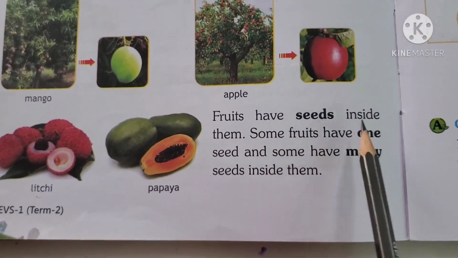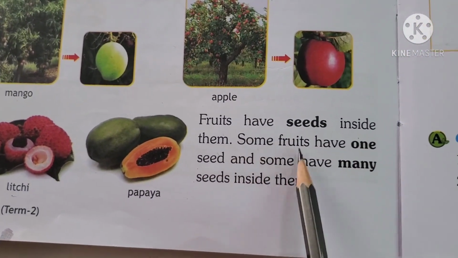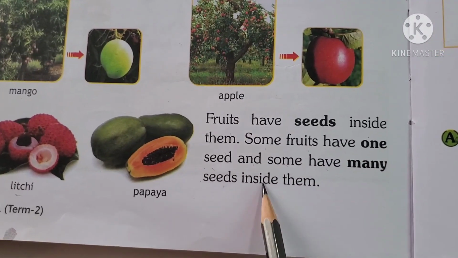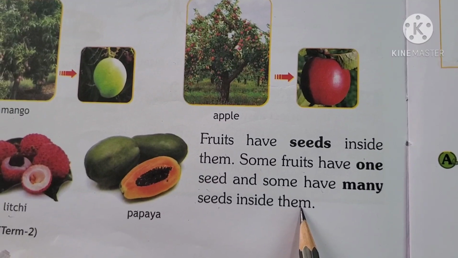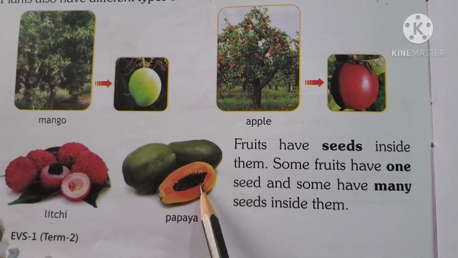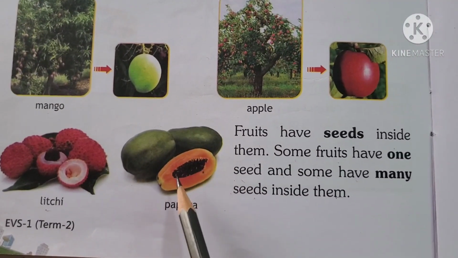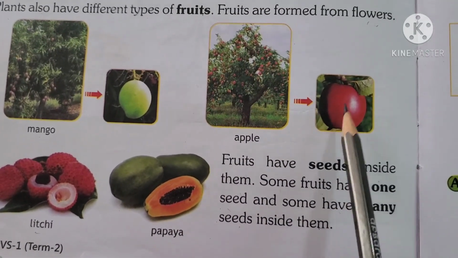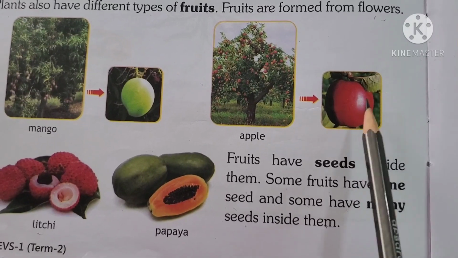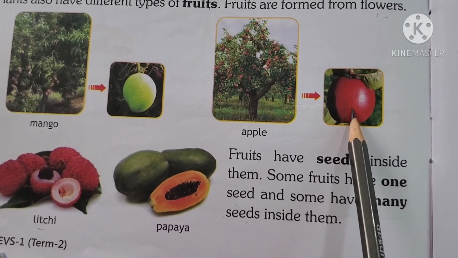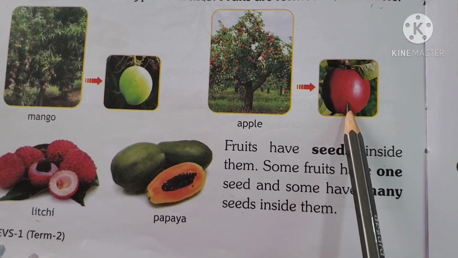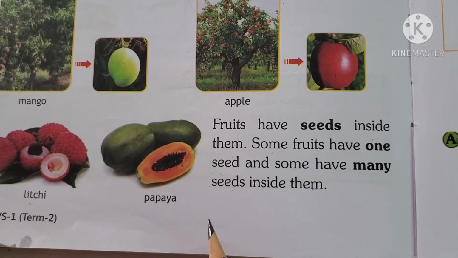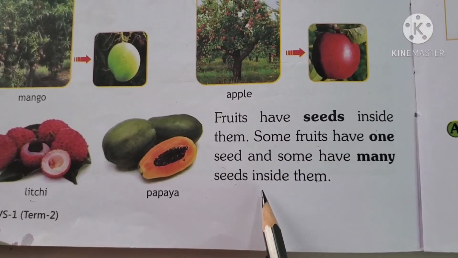Fruits have seeds inside them. Some fruits have one seed and some have many seeds inside them. Yes, for example, papaya has so many black seeds inside it. And so does apple. Apple also has many seeds. Okay, children, but some fruits have very few seeds and some have many seeds.